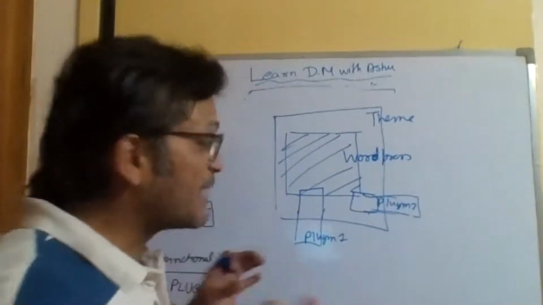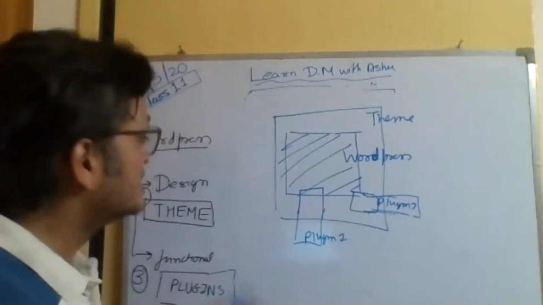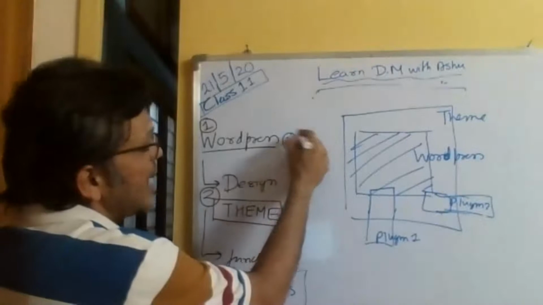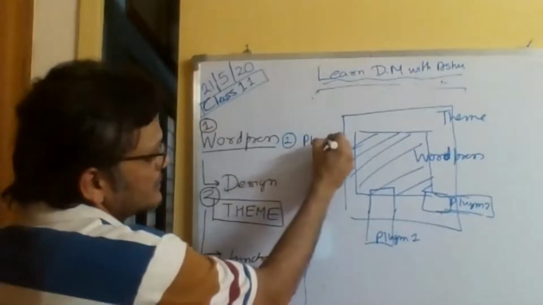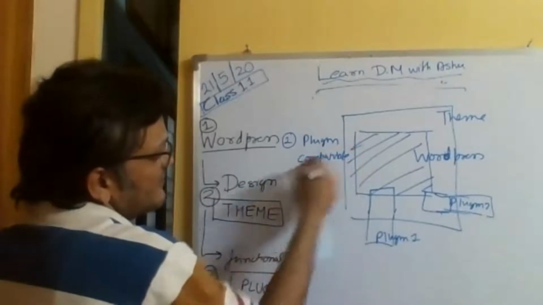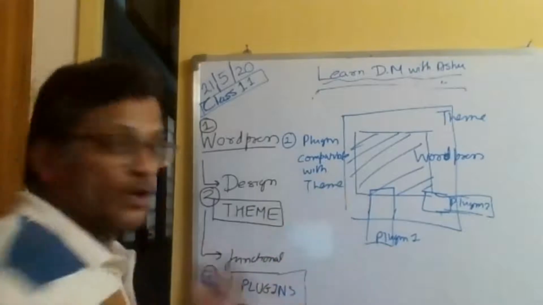So there are a couple of things that you have to think about whenever you're thinking of plugins. First of all, you need to have your plugin compatible with the theme.